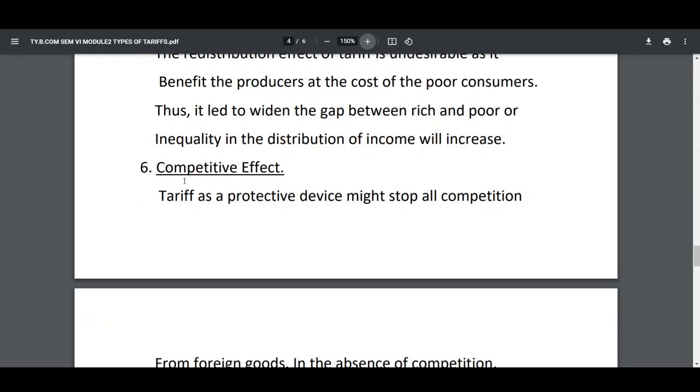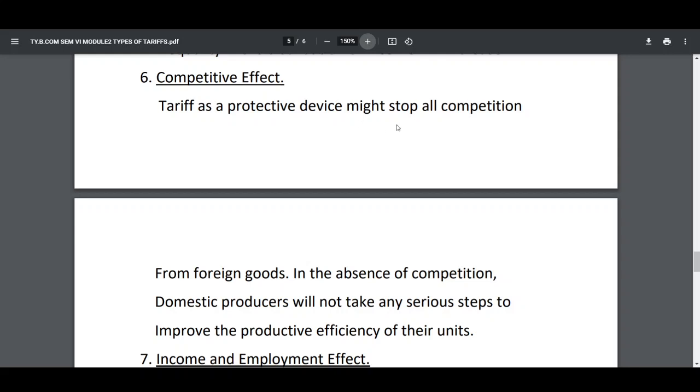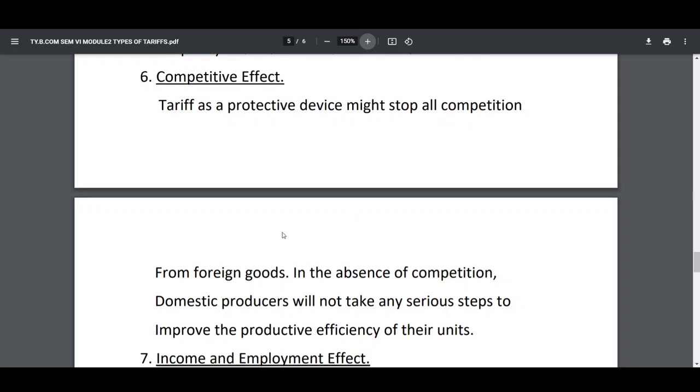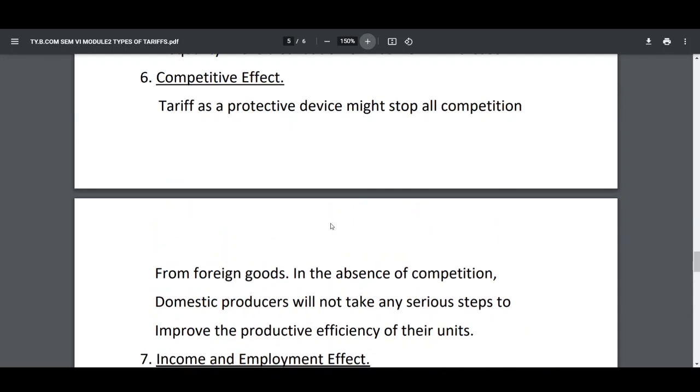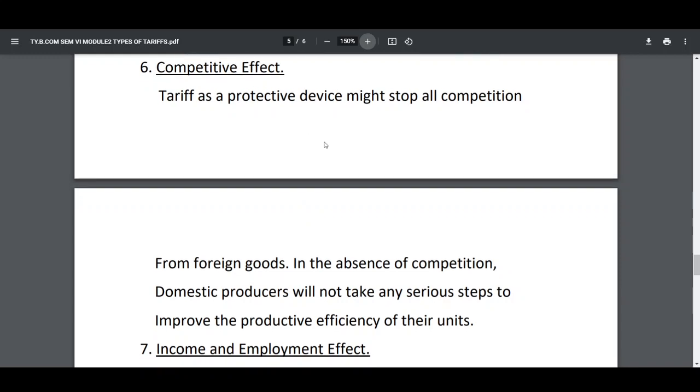Now, sixth effect, that is competitive effect. Tariff as a protective device might stop all competition from foreign goods. In the absence of competition, domestic producers will not take any serious steps to improve the productive efficiency of their units. If there is no competition, our own producers will not take any modern methods to improve their productive efficiency. So that is the competitive effect.